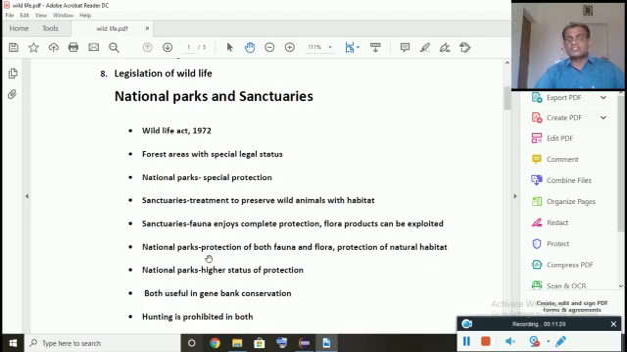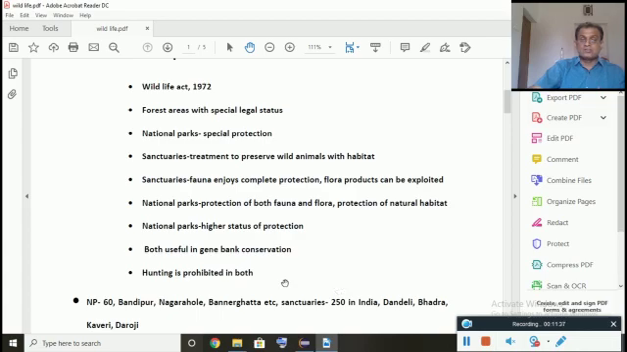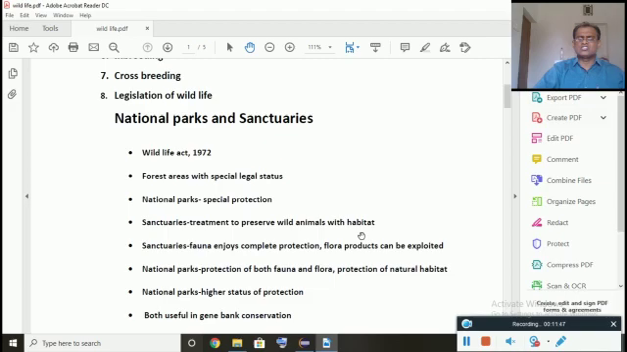So in national parks, as I said, both fauna and flora, fauna meaning the animal world, and plants, both are protected. So national parks have a higher status, as I said already. And another very important thing is protection of the wildlife. In spite of several laws and rules, there may be chances of disappearance of some species.